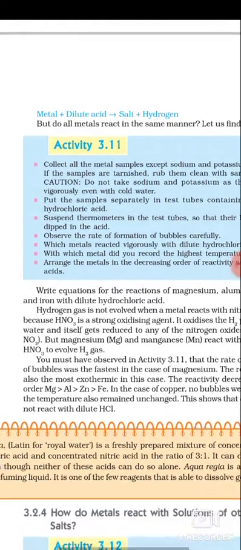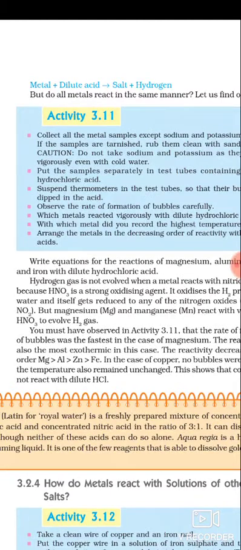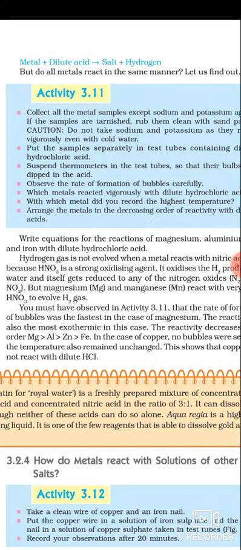But when we use nitric acid, we cannot see hydrogen gas produced, because nitric acid is a very good oxidizing agent and oxidizes the produced hydrogen into water, and the nitrogen content of nitric acid produces different nitrogen oxides. Magnesium and manganese produce hydrogen gas when reacting with dilute nitric acid. This is an exception case.